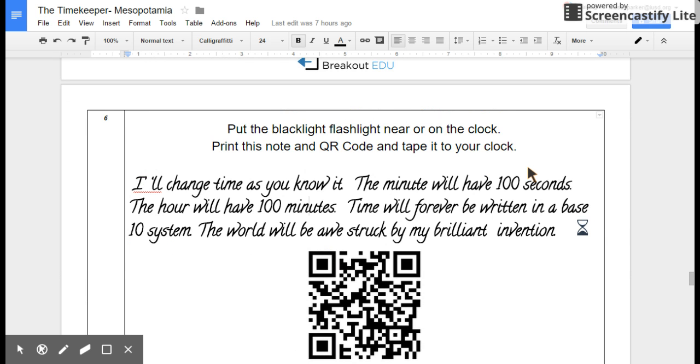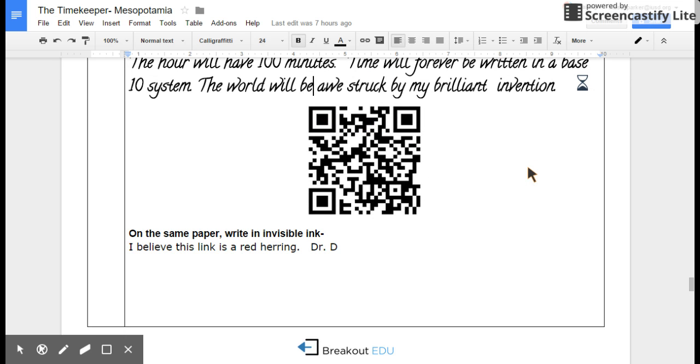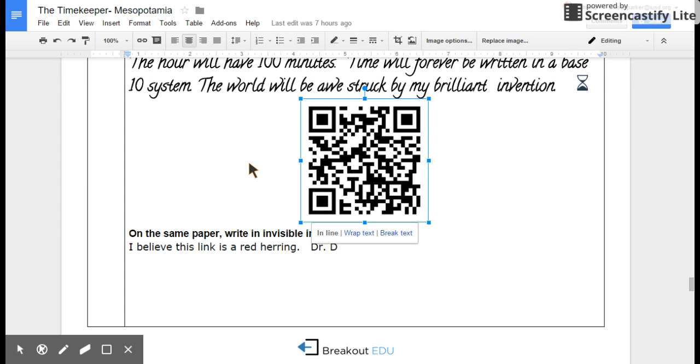The students will find the blacklight flashlight for that previous clue near the clock. And they're also going to find this note and QR code taped or put near the clock in your classroom. This link is a QR code that takes the students to information about Mesopotamian mathematics. It's a really interesting website, but it's just a red herring.